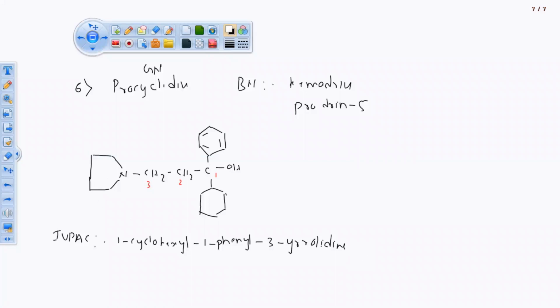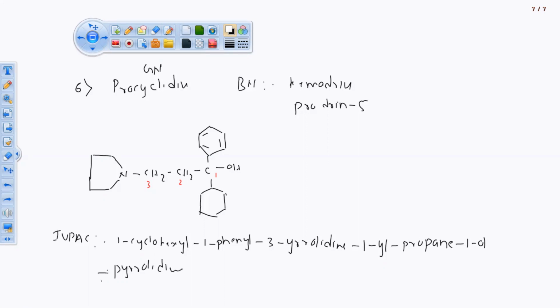It is saturated, that's why it is pyrrolidine. So on first position an alkyl group is connected: methane, ethane, propane. Of course alcohol has not been mentioned, that's why propan-1-ol. So our IUPAC name is finished, it is a short IUPAC name. So this is the derivative of pyrrolidine.